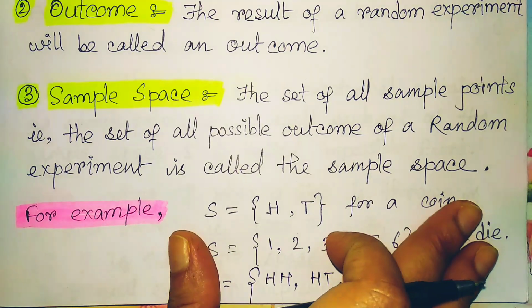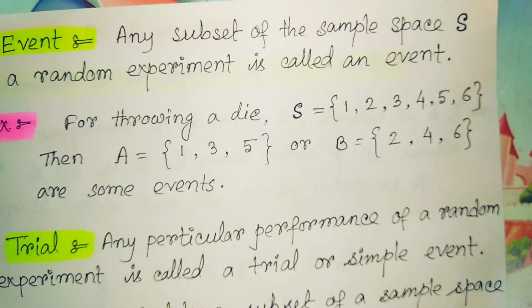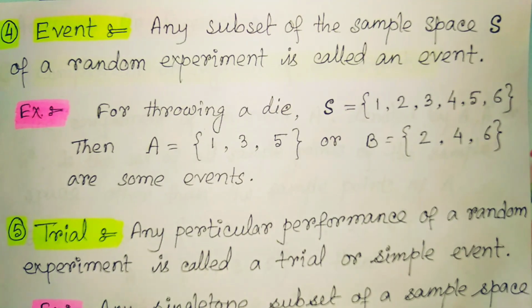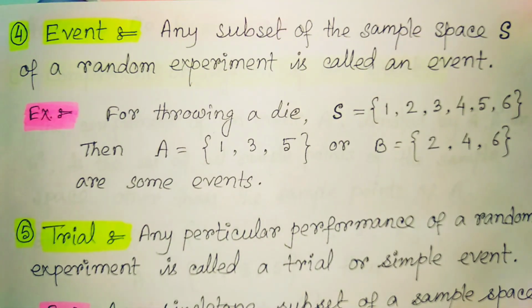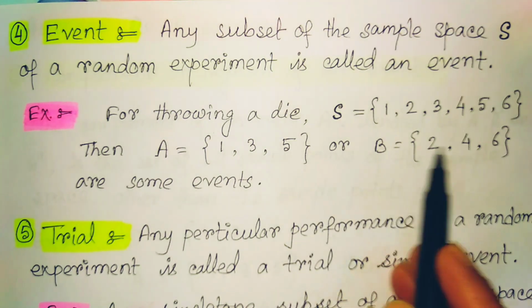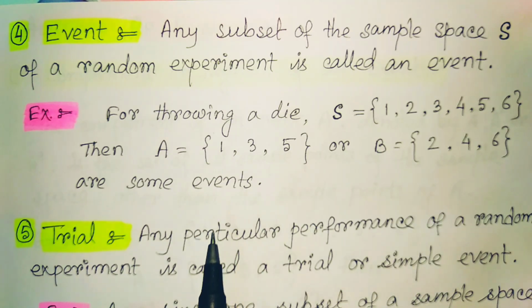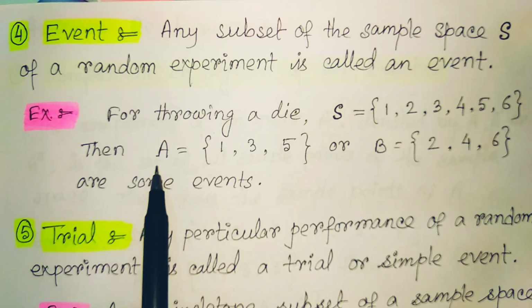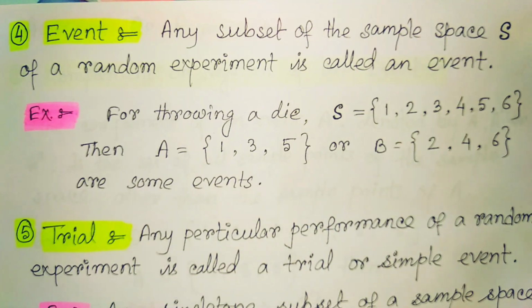The next definition is the event, which is the most important thing for probability. So what is an event? Any subset of the sample space S of a random experiment is called an event. Suppose this is the sample space. From this sample space, if we get any particular values as our experimental outcome, this entire set, like here A and B, is called the event.